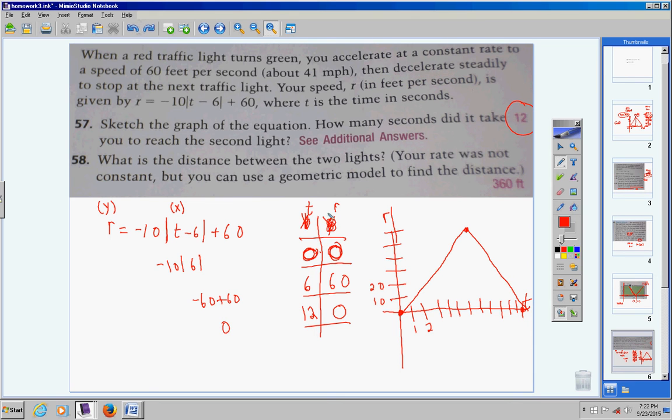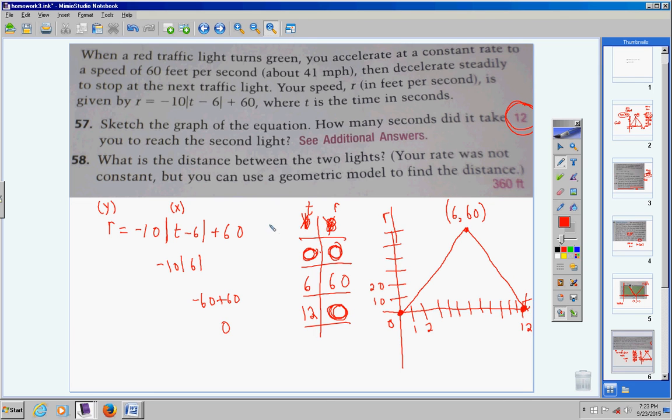So, at 6 seconds, you reached a speed of 60 feet per second, and then you started slowing down. That's your vertex right here. You sped up, boom, then you start slowing down. At 12 seconds, what is your speed? 0. So if you're sitting still at 12 seconds, then it took you 12 seconds to get to one light. You started here at one traffic light at 0 seconds. You went up for 6 seconds, then started slowing down for 6 seconds, and boom, you're right here. So it took you 12 seconds to reach the next stoplight.